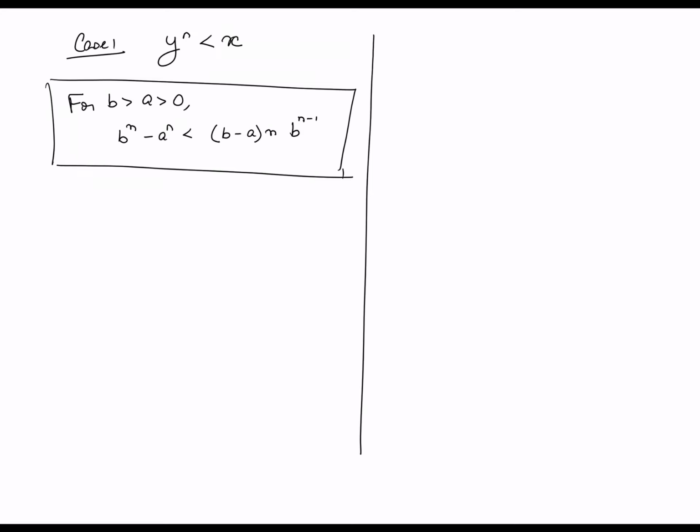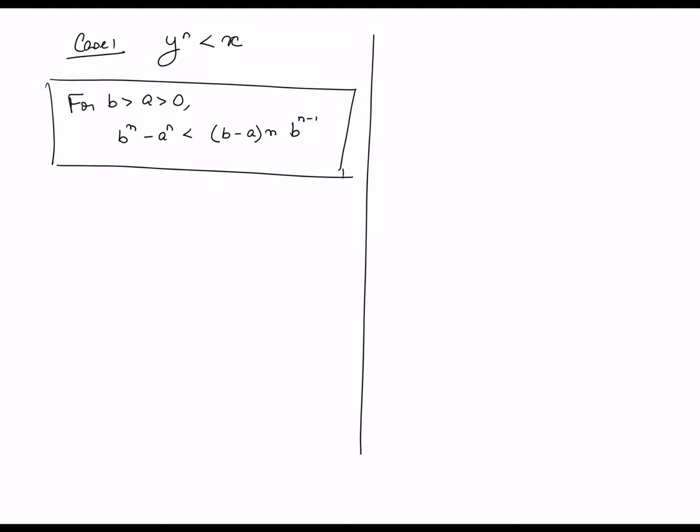So yeah, I'm not going to prove this. It's a trivial exercise for you. Please go back and check that using only the basic addition and multiplication axioms on the reals, you should be able to show that if a and b are positive real numbers satisfying b greater than a, then in fact b raised to n minus a raised to n can be upper bounded by b minus a times n into b raised to n minus 1. Right? So this is not difficult. So I'm going to use this result going forward.